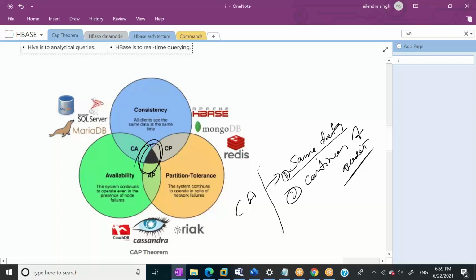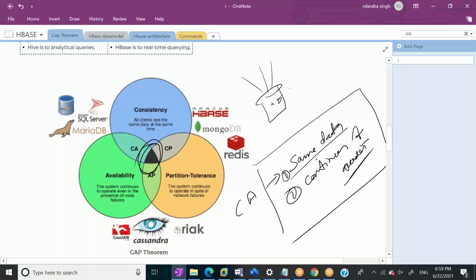So what we need here is that this system, especially when I talk about a CA system, is not distributed. It is on a single machine. Even when multiple updates are coming, they get updated here, so all the people are seeing the same data, and the system is available.